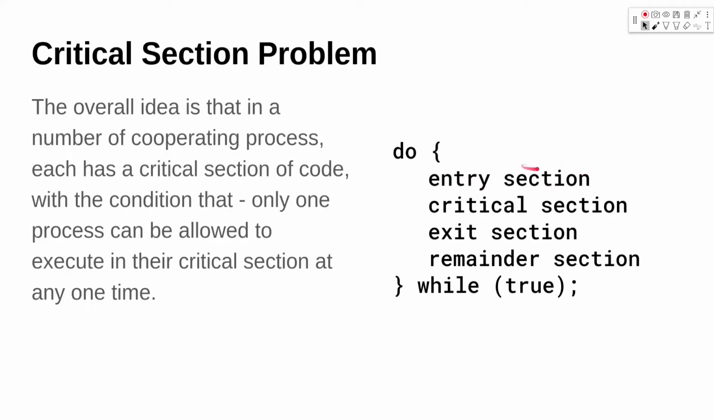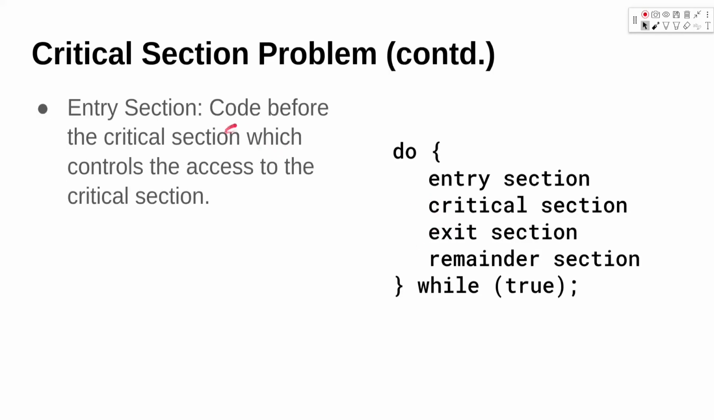Here we can see the code. We have an entry section, then the critical section, then the exit section and the remainder section. The critical section is the one which only a single process can execute at one time. Let's talk about the entry section. It is the code before the critical section which controls access to the critical section. The entry section checks whether some other process is running the code of its critical section or not, and based on that it gives access to the critical section to that process.